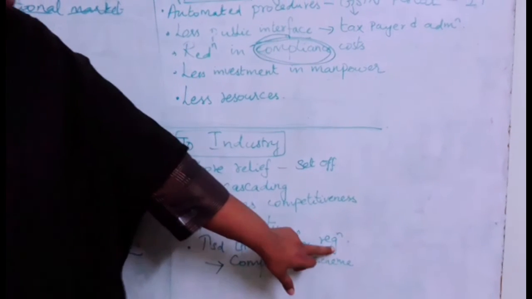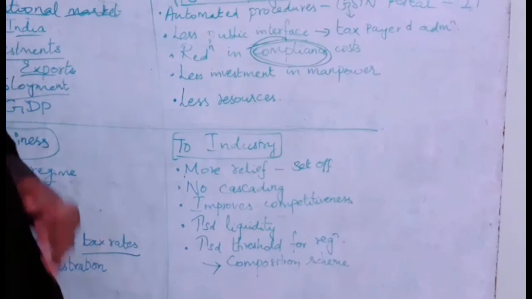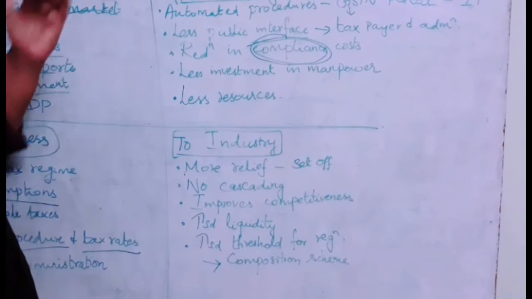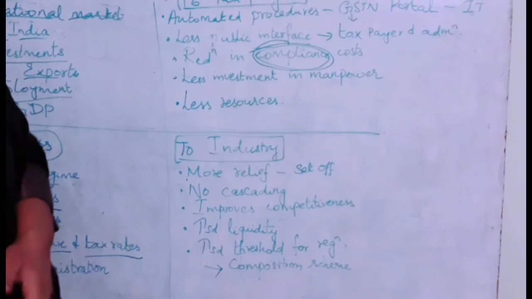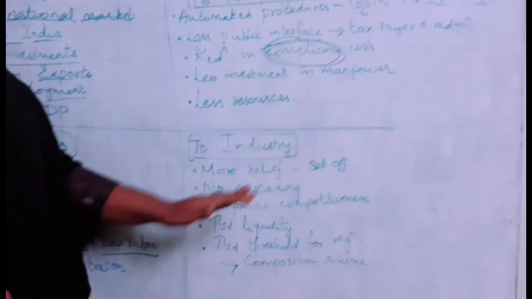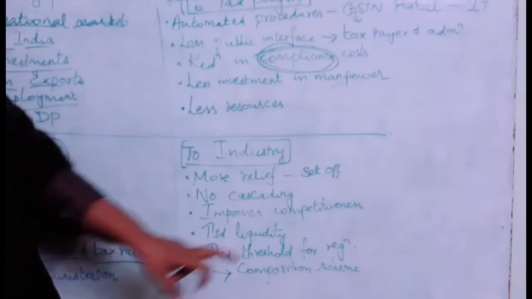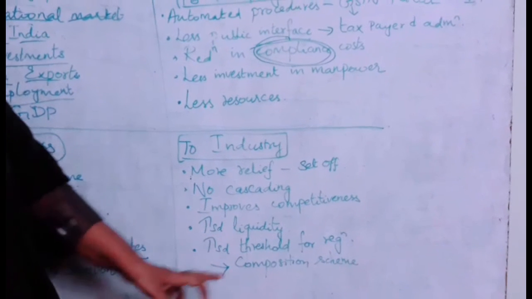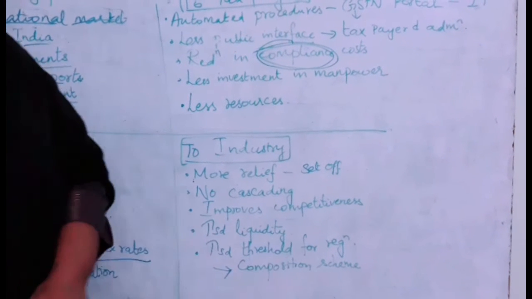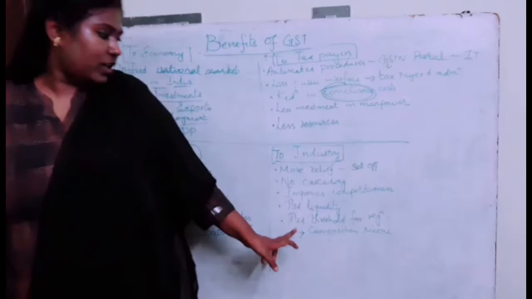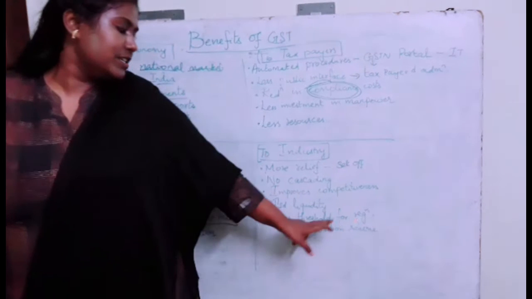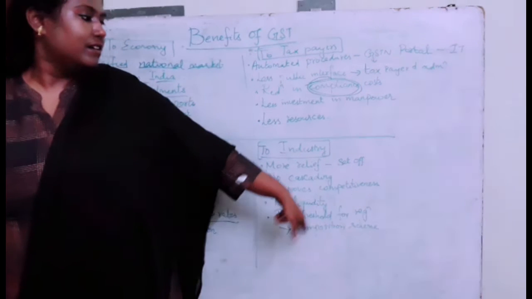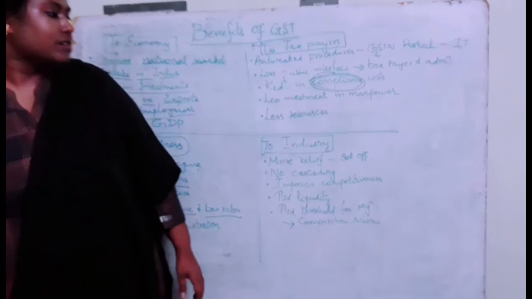And for registration, if you want to register yourself as a GST person or a GST payer, there is a threshold limit. So up to a certain limit, you are not required to register yourself. That threshold limit has been increased under the GST. And an additional benefit is the introduction of the composition scheme. So what is the composition scheme and what is the threshold limit for registration? These two things will be discussed in the upcoming videos.